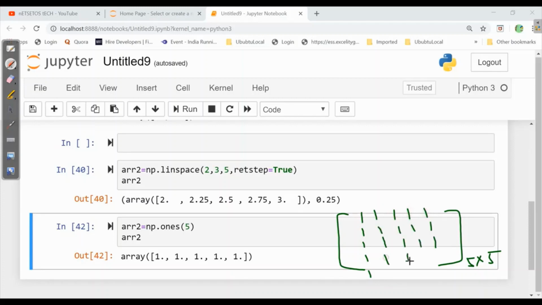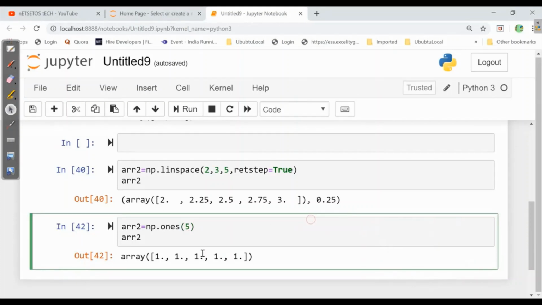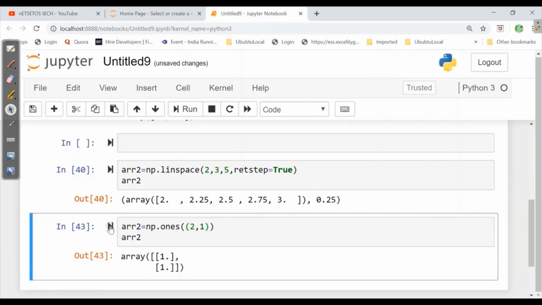Similarly, now let us make it more interesting. Here I'll define a tuple inside the function, and here I'll define 2, 1. So what will it do? Here it will return, as this is the row and this is the column, 1 row and 2 columns. So it will print as 1, 1.